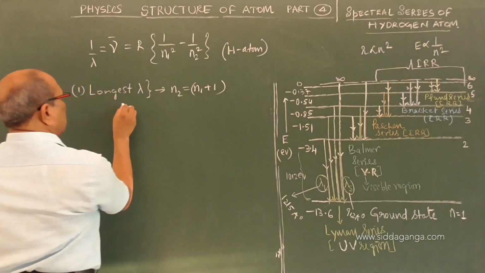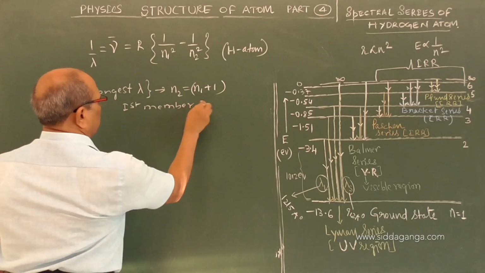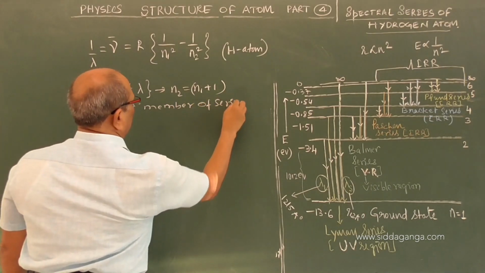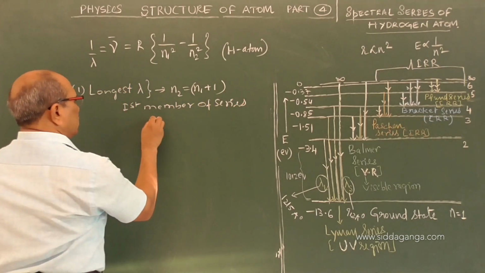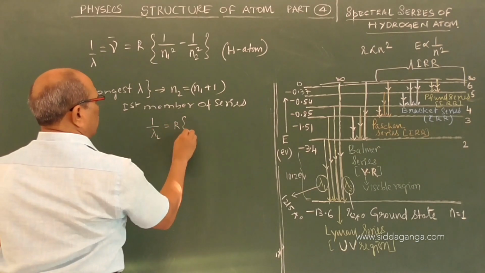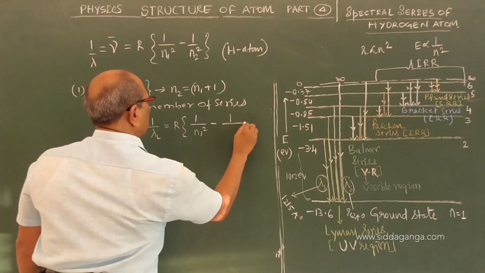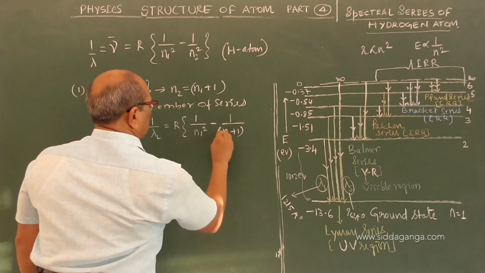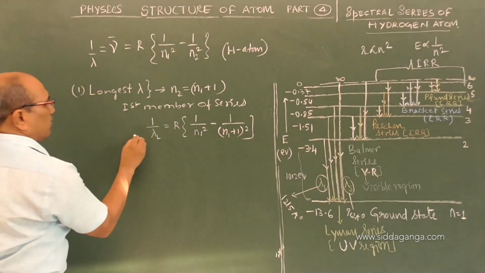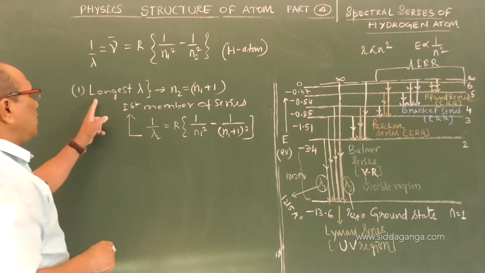It is sometimes called the first member of that series. Then I can write this equation as 1 by lambda longest equal to R into (1 by n1 square minus 1 by (n1 plus 1) square). This lambda is the first member of that series and it is the longest.